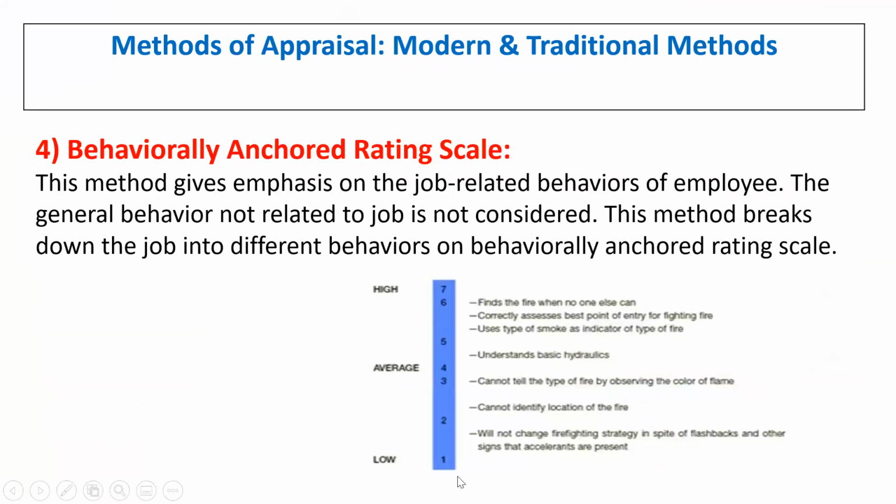Here we have low performers, high average performers, and high performers. This is how the behavior of that particular employee can be anchored in the form of a rating scale. Based on that only, the behaviorally anchored rating method can be applied in the organization.